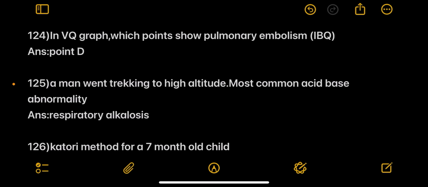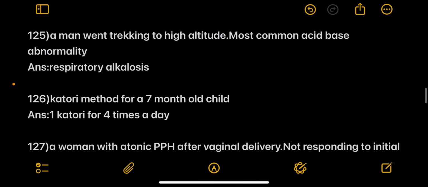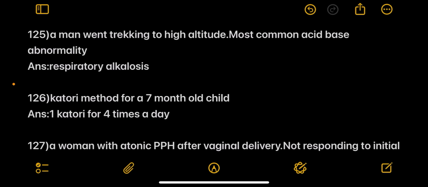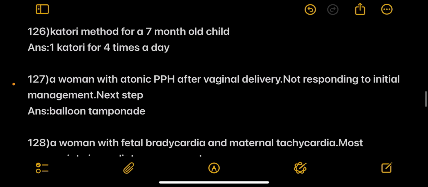Next, in the VQ graph, which points show pulmonary embolism? It was an image-based question. Answer was point D. Next, a man when trekking to high altitude. Most common acid-base abnormality. Answer is respiratory alkalosis. Next, Katori method for a 7-month-old child. Answer 1 Katori for 4 times a day.